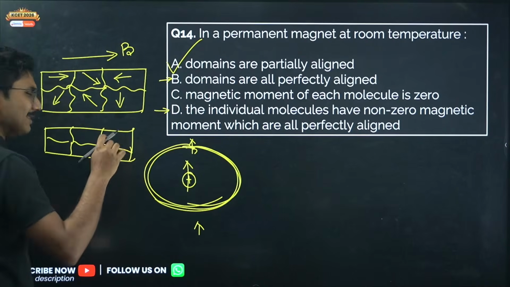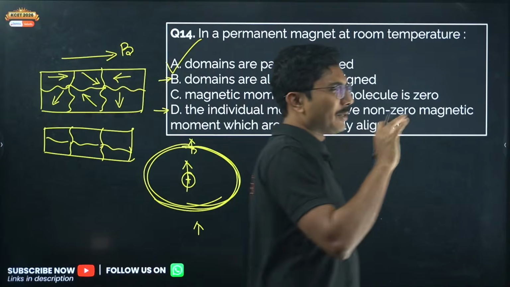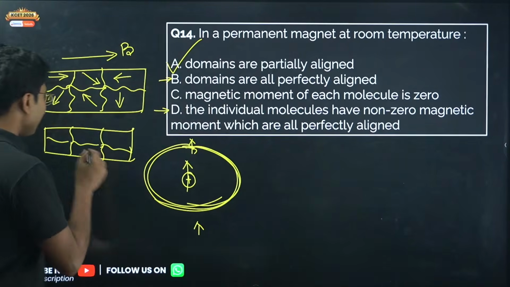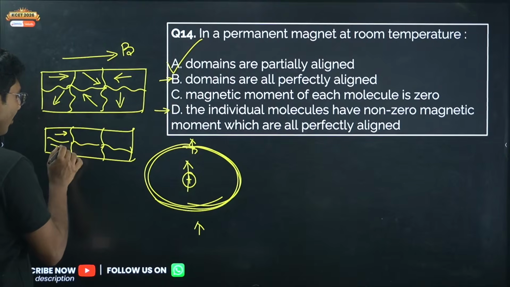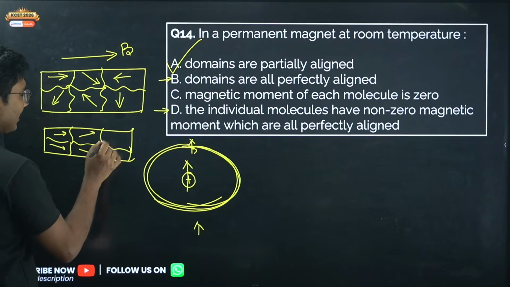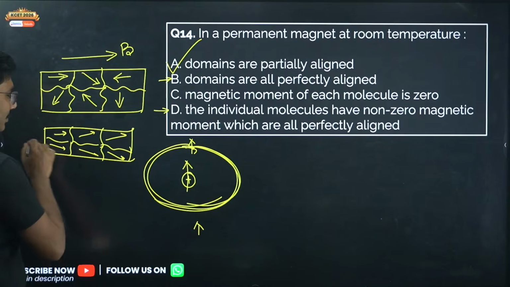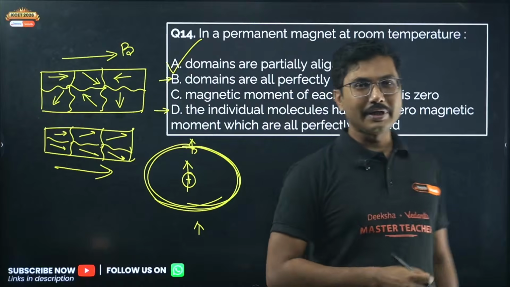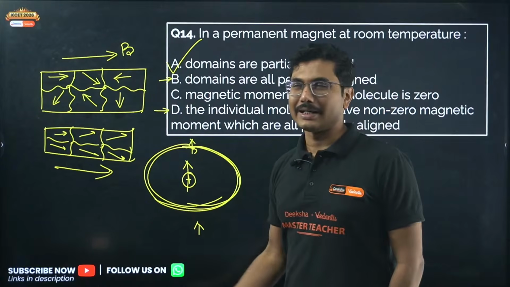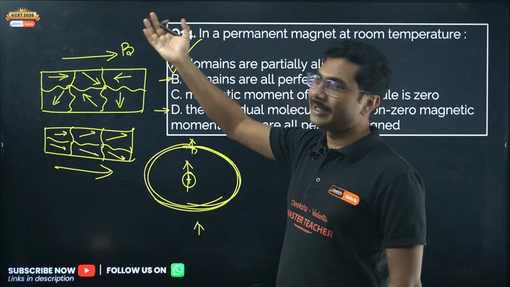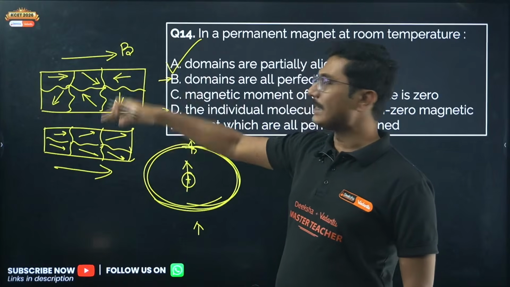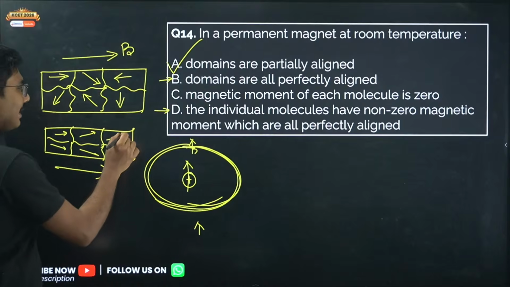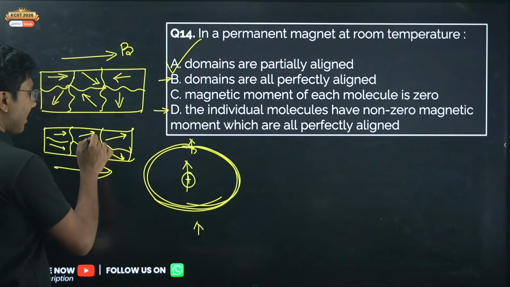Partially means they are still listening to the teacher, whatever he is saying, but we are still in discussion mode. So the domains overall align, but their alignment is not yet perfect. Overall magnetic alignment is in the direction of the magnetic field, but they are still not perfectly aligned. Now if you remove the magnetic field, for a ferromagnet, the magnetism is retained, and again they are not perfectly aligned, the alignment is slightly off.